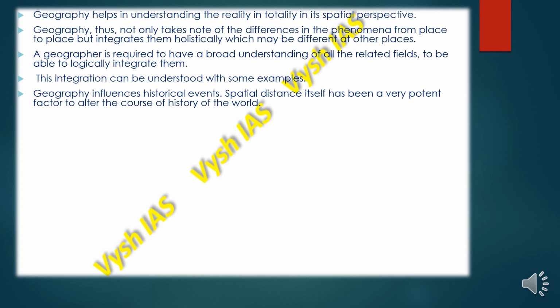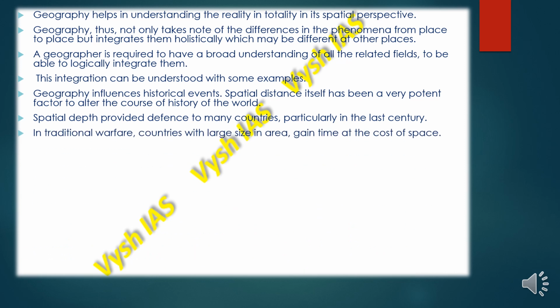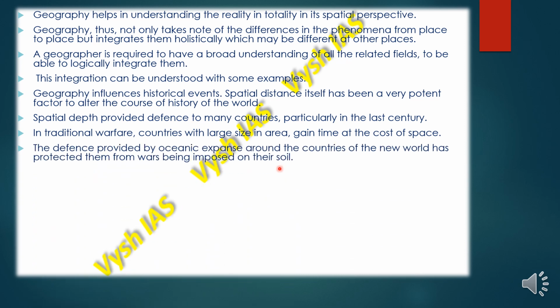So geography influences historical events. Spatial distance itself has been a very potent factor to alter the course of history of the world. Spatial depth provided defense to many countries, particularly in the last century. In traditional warfare, countries with large size in area gain time at the cost of space, because the space is more, they gain time. The defense provided by the oceanic expanse around the countries of the New World has protected them from wars being imposed on their soil.